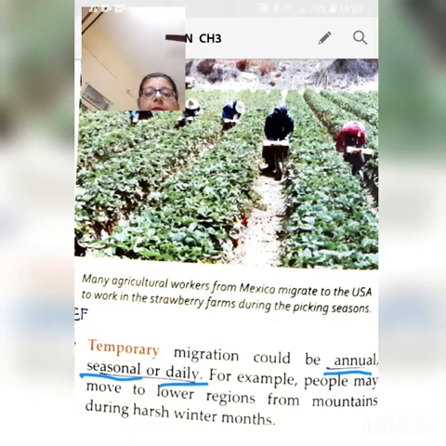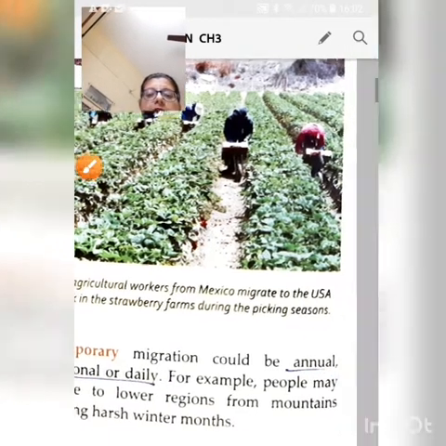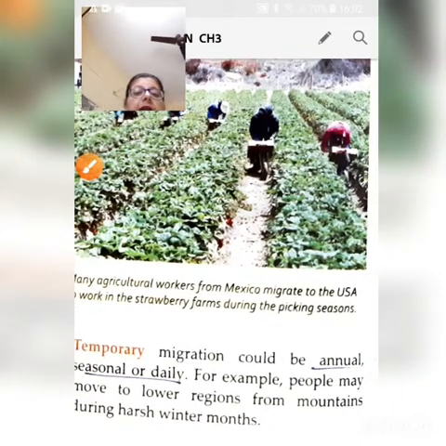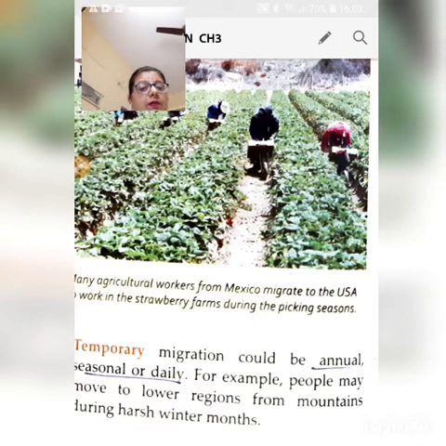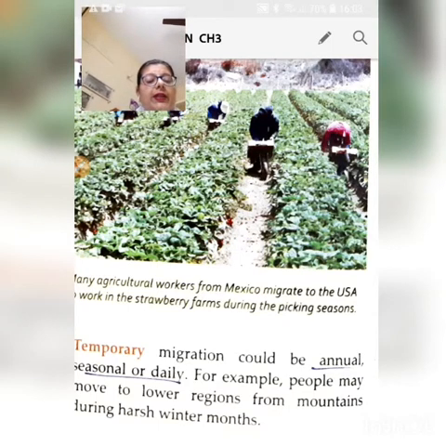Now, people may move to lower regions from mountains during the harsh winters, especially the people who rear sheep. The people who rear sheep, they move from mountains to the valleys during the winter season so that the sheep can graze in the valleys. And during the summers, they move up to the mountains where the climate is cooler.